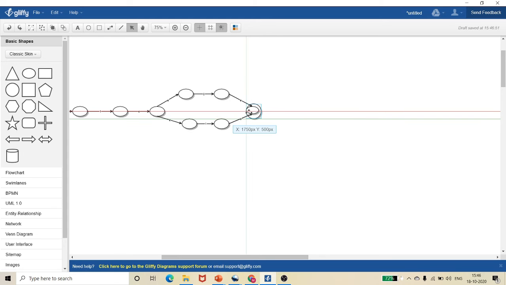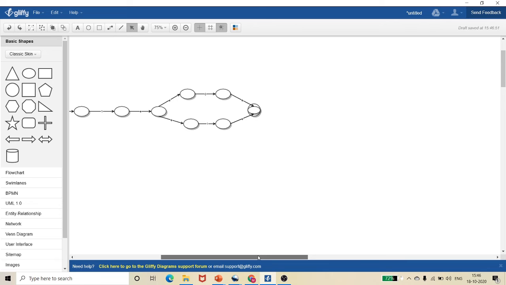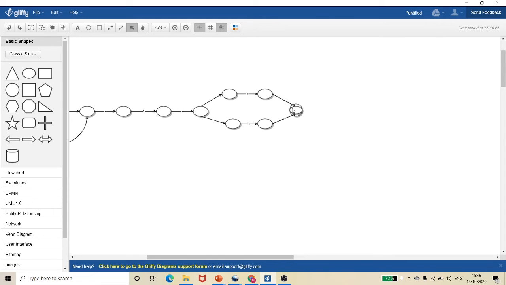Doesn't look good. If it is a board, it will be very good. But anyway, think like a double circle.